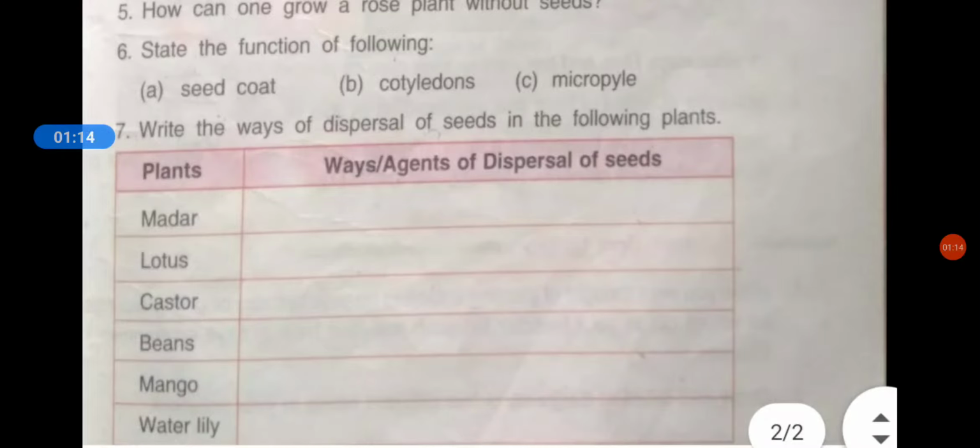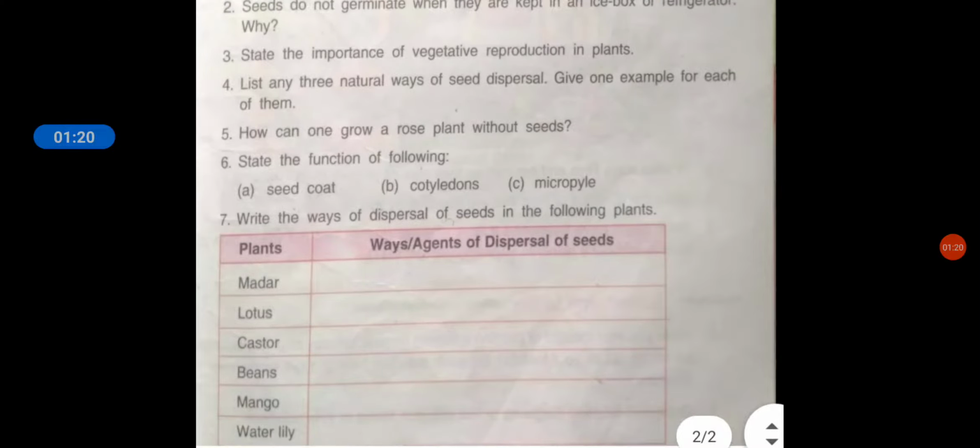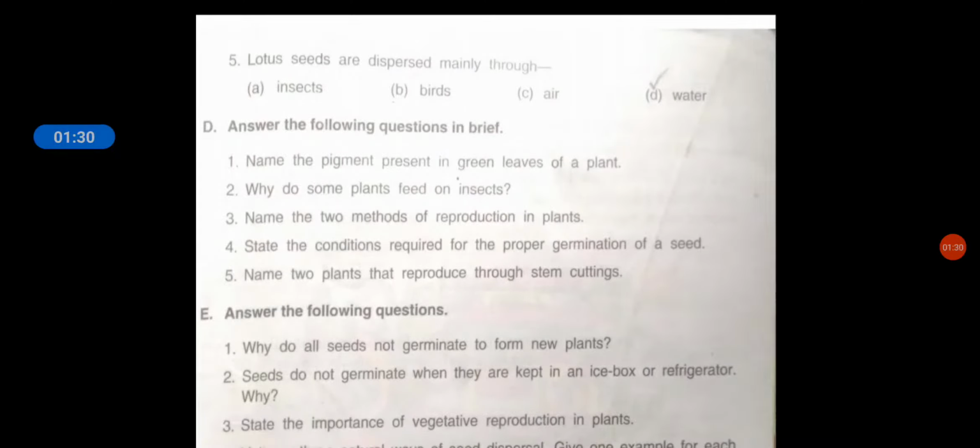Question number 7, that was your homework. I hope that all the parts of this question you had done are correct. So let's start with the revision of this chapter.